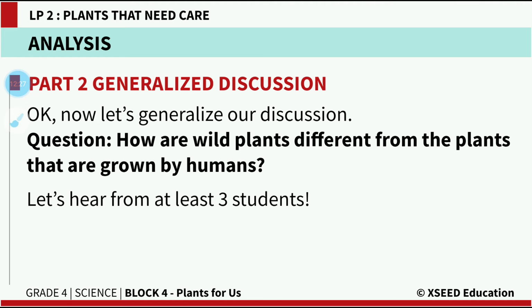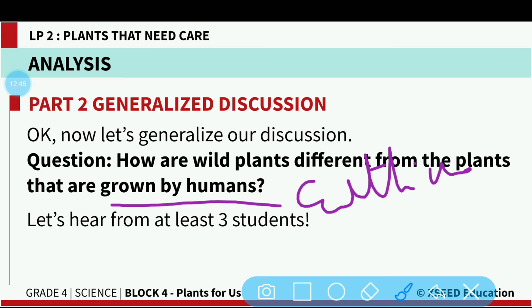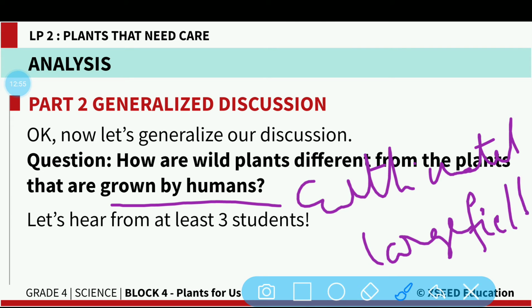Whereas cultivated plants need proper care. Yes, 100% they need proper care. They are grown by humans in large quantities. Plants that are grown by humans, we call cultivated plants. So cultivated plants require proper care by humans, and they are grown in large fields with the supply of water, the supply of fertilizers, everything.